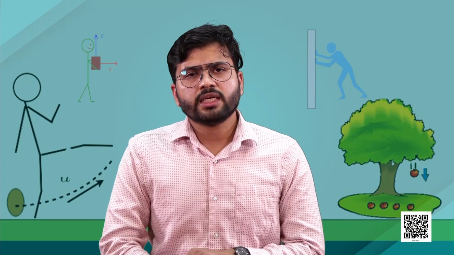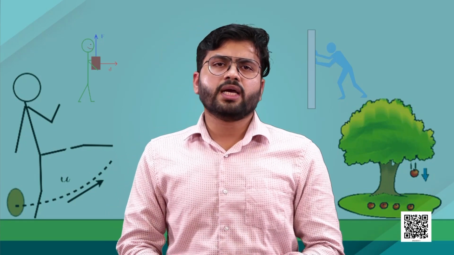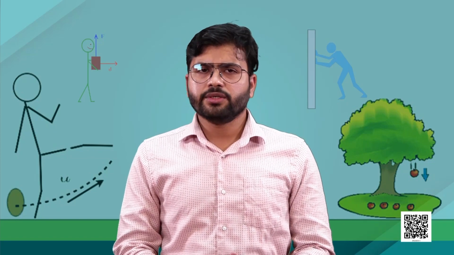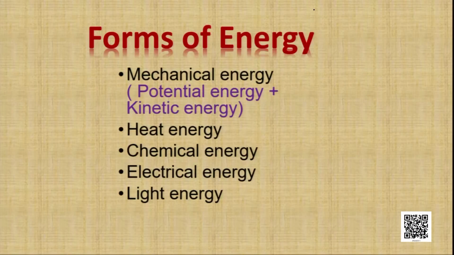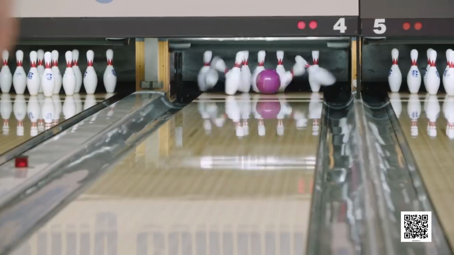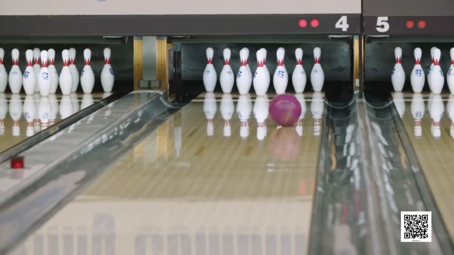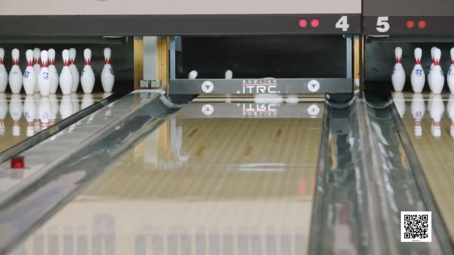When we say mechanical energy, it means that when some work is done, some mechanical force is involved, in that case we say it is mechanical energy. And one such energy which comes under mechanical energy is kinetic energy. So here dear students, when we try to define kinetic energy, it's the energy which is associated with an object when it is in motion. When something is in motion, we say the energy possessed by it is nothing but kinetic energy.